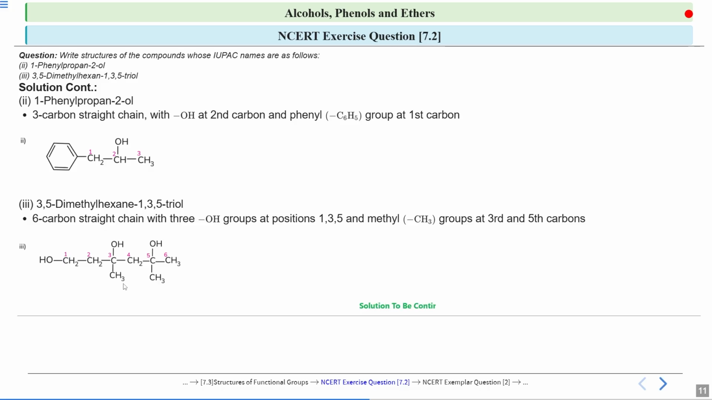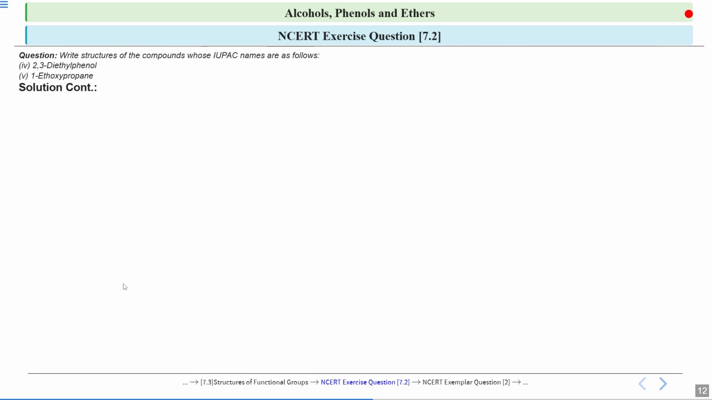Now let's see the next example. It is 2,3-diethyl phenol. So see here, phenol means it has 6 carbon atoms because it is an aromatic ring. So here it is an example of a phenol, that is, a substituted phenol. And see, at the second and third position there must be an ethyl group attached. Since 2 ethyl groups are attached, we are writing diethyl.